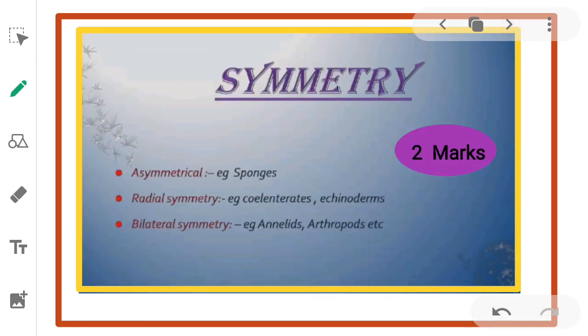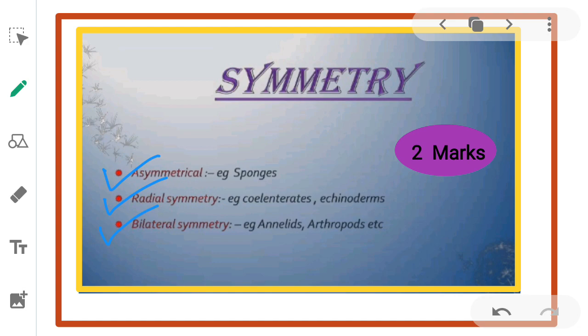Next, we study about symmetry. There are three types of symmetry. First one, asymmetrical. Asymmetrical means any plane that passes through the center of the body does not divide them into two equal halves. Example, sponges. Second one, radial symmetry. What do you mean by radial symmetry? When any plane passing through the central axis of the body divides the organism into two identical halves, it is called radial symmetry. Example, ciliates, echinoderms.